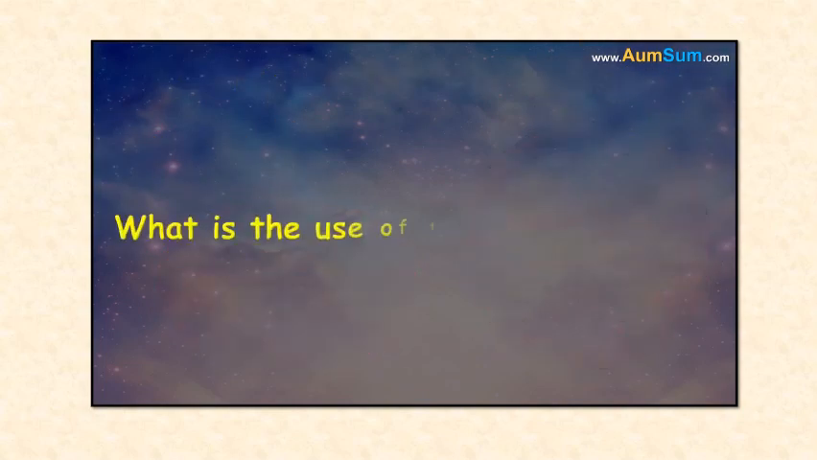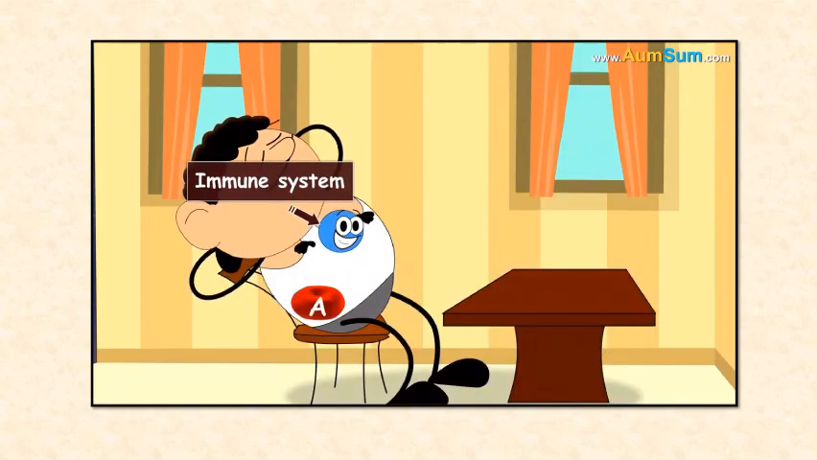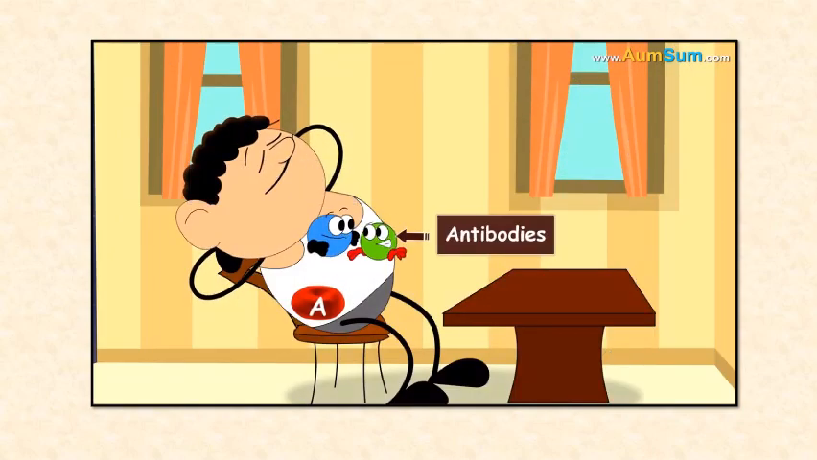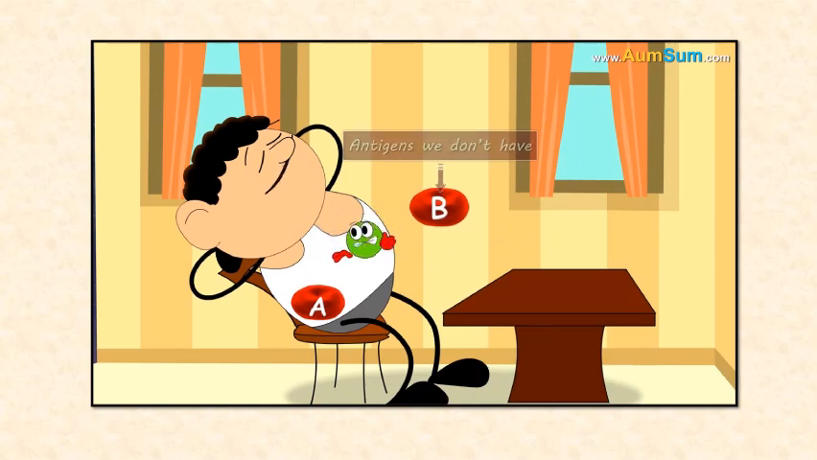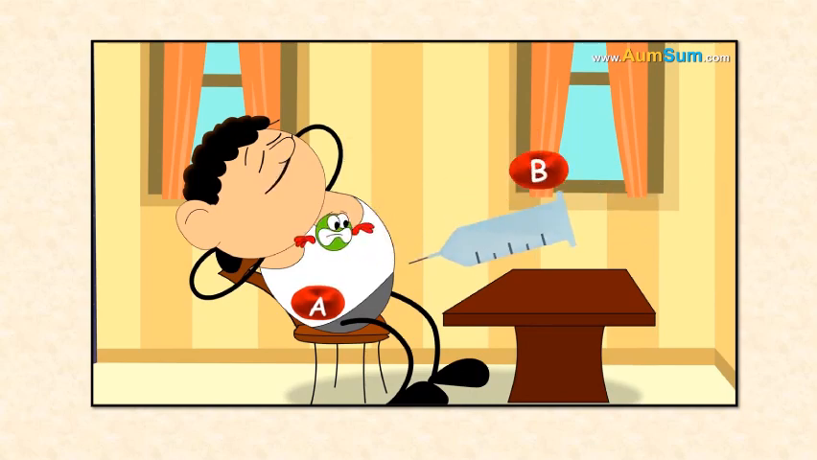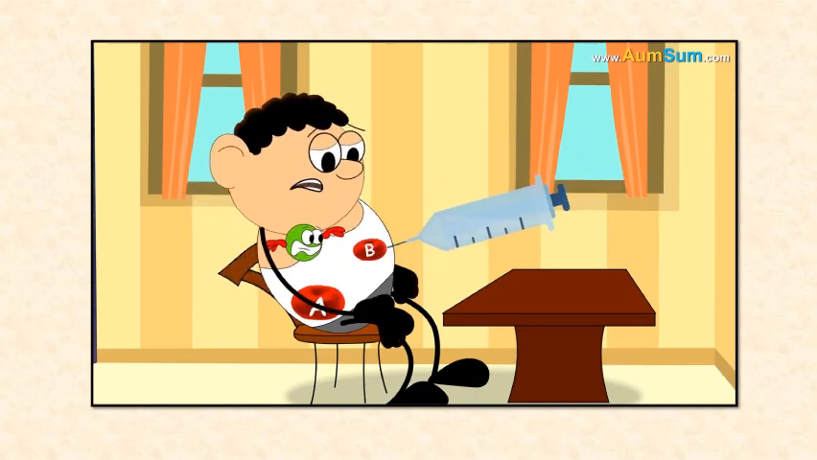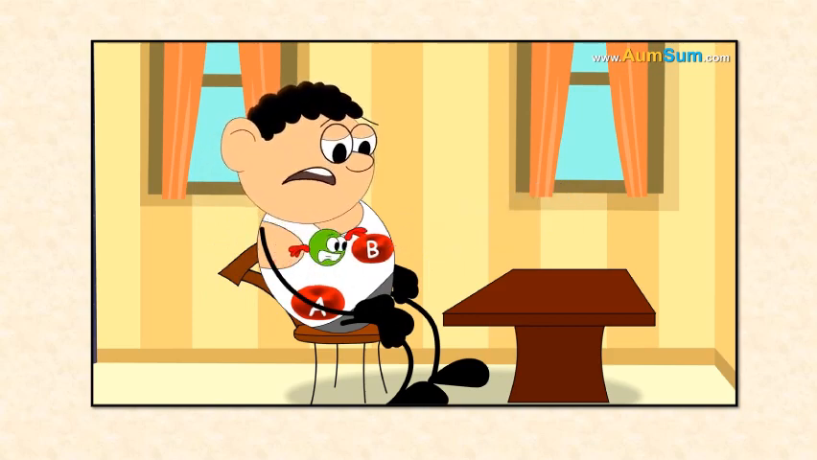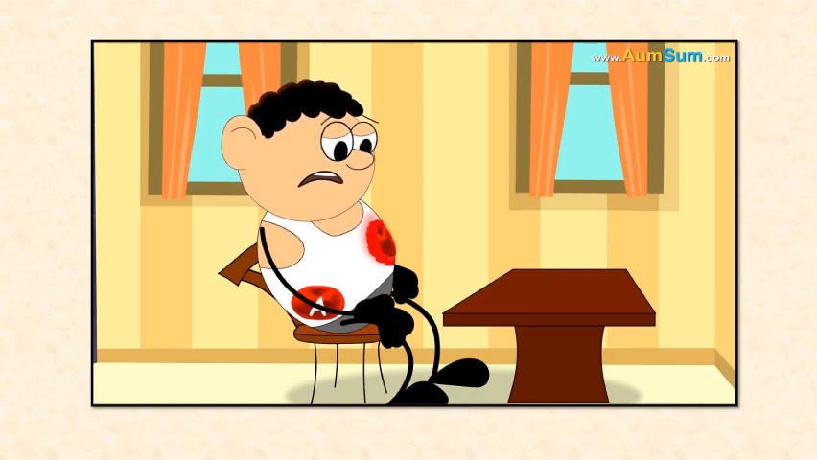But what is the use of these blood types? Our immune system produces antibodies against the antigens we don't have. So, during transfusion, if the wrong blood is injected, our antibodies will recognize the unknown antigen as an invader and start attacking it. This can cause the transfused blood to clot, which can be potentially fatal.